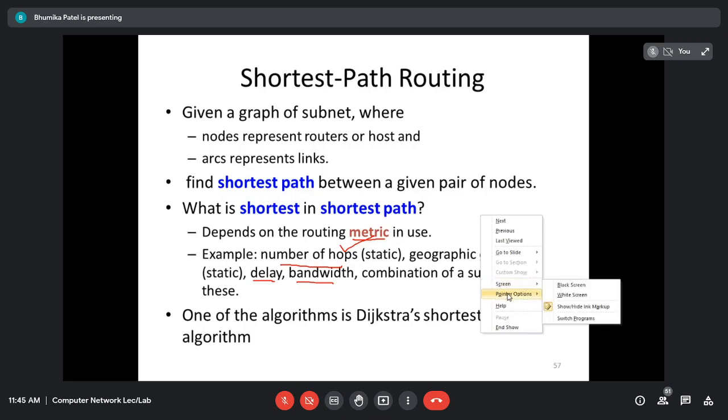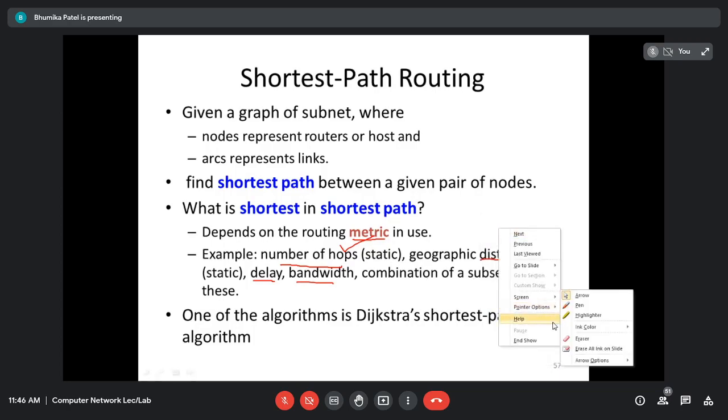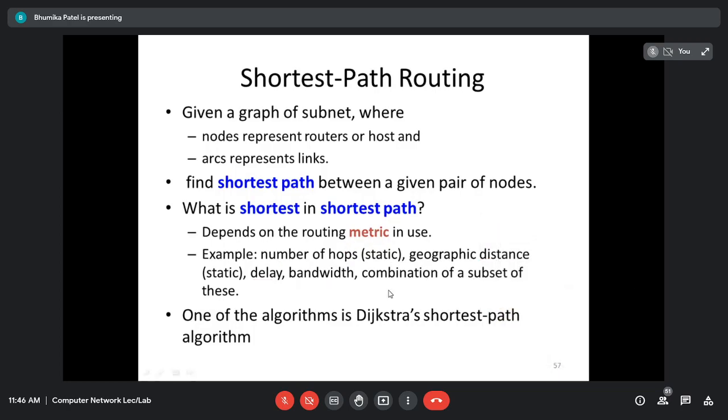જ્યારે મેં graph ને form કરું ત્યારે મારે કયા base પર એને select કરવાનો છે, so we are going to consider the metric. This metric can be anything like this, right? Number of hops હોઈ શકે, time હોઈ શકે, bandwidth હોઈ શકે, distance હોઈ શકે. So that will be the label on edges. જે પણ આપણે metric use કરશું, that will be the label. ભાઈ એક edge ની ઉપર જે કંઈ લખ્યું હશે, that will be your metric.